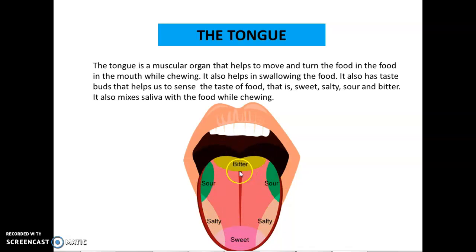First is bitter: the bitter taste can be sensed at the back of the tongue, and the sour taste can be sensed at the upper sides of the tongue. Likewise, the lower sides of the tongue can sense the salty taste, and the tip of the tongue can sense the sweet taste. So these are the various taste buds that sense different tastes.